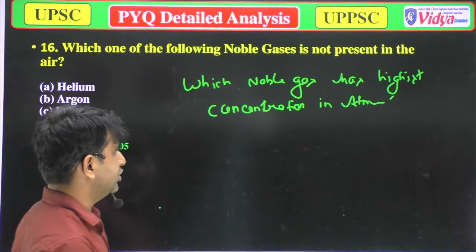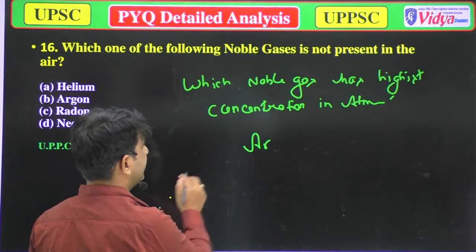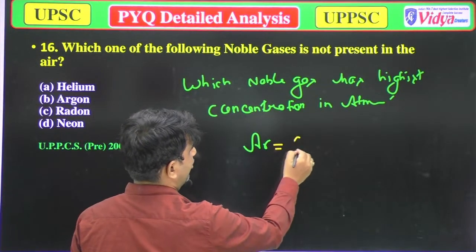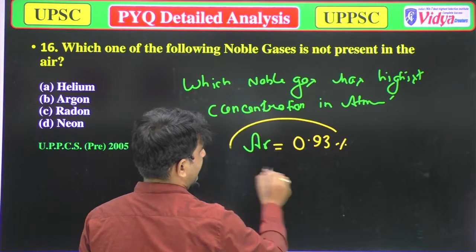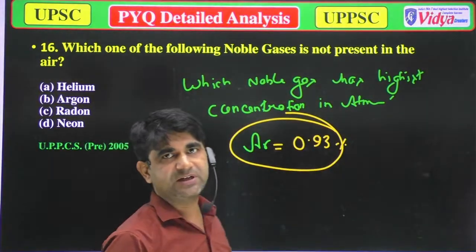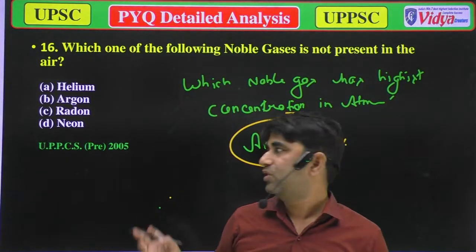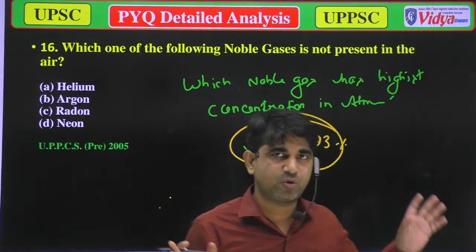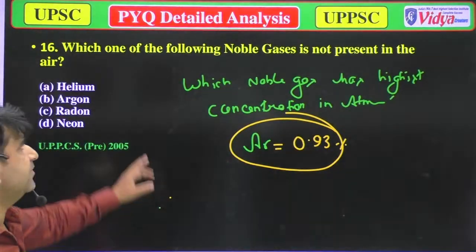So in that condition you can say, sir, argon. Argon is the right answer, because the percentage of argon is about 0.93% in the atmosphere. So this is the noble gas which has the highest concentration in the atmosphere.